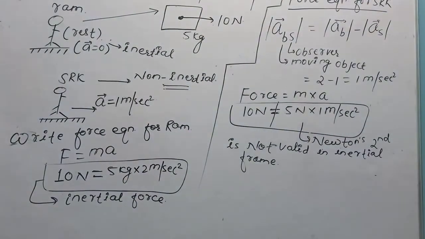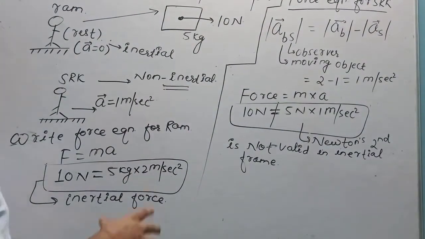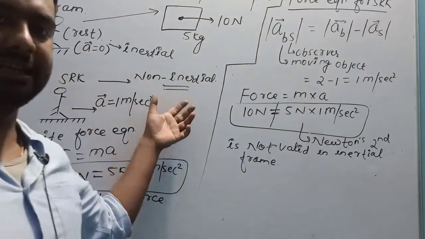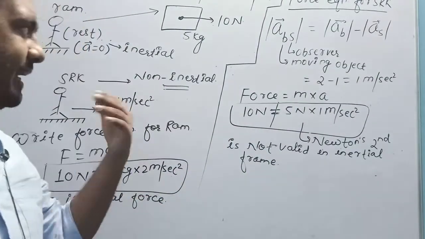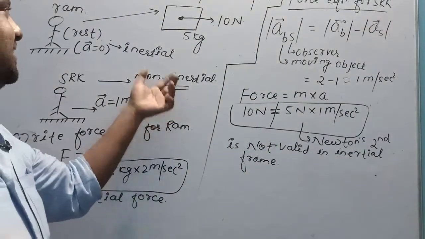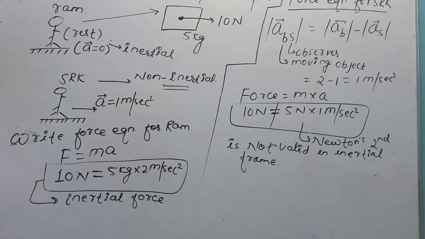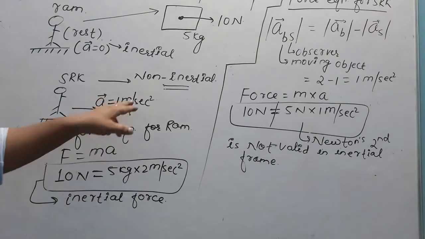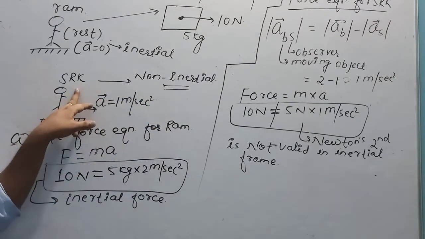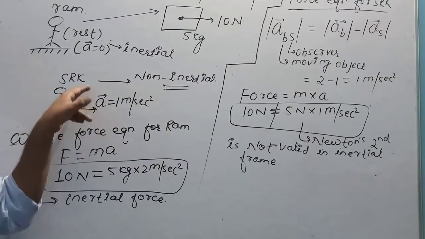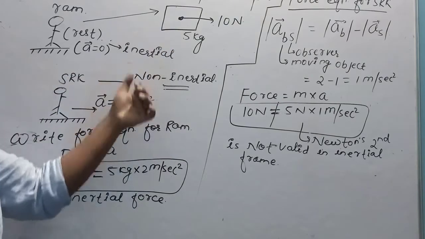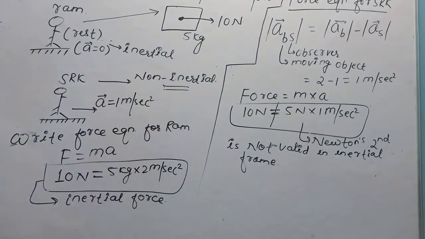So if I wish to make Newton's second law valid in a non-inertial frame, I will have to apply a pseudo force in the opposite direction of the acceleration of the observer. If I wish to make Newton's second law valid for SRK, I will have to apply a pseudo force in the opposite direction of the acceleration of SRK.